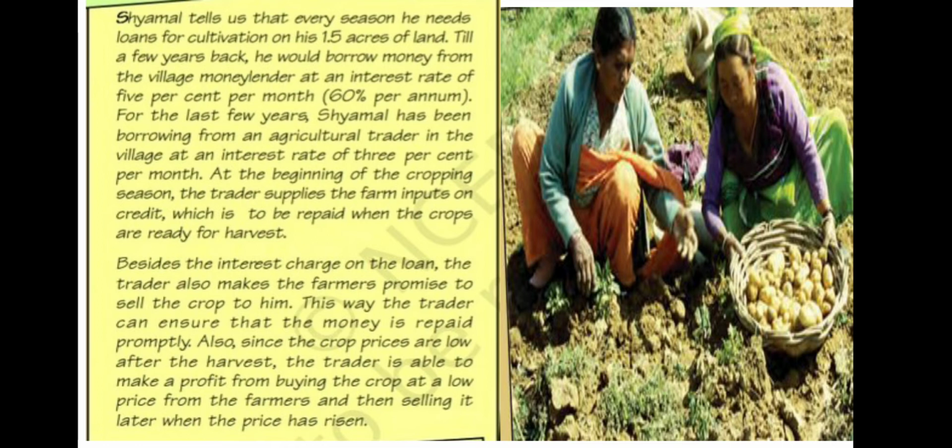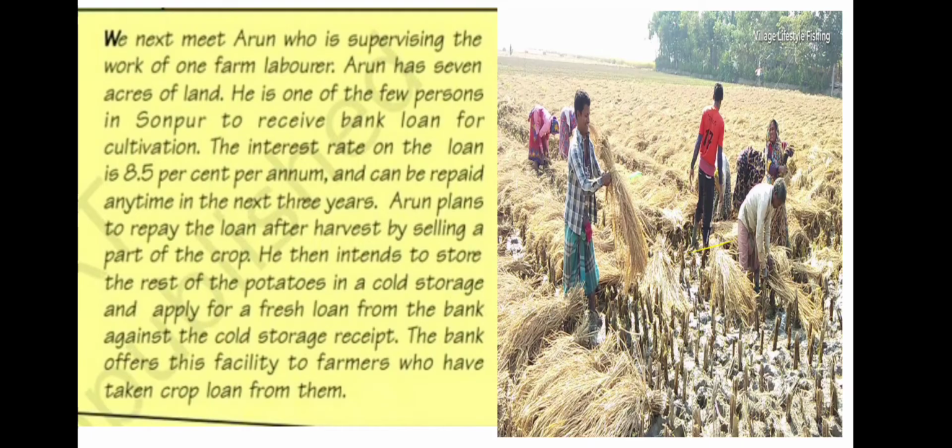So this is the case we are seeing in rural areas. If they take money from the traders or money lenders, they need to sell whatever crop they are growing at a low rate. So here they may lose, and they are not able to repay the loans. So this is the case of Shamal, the credit arrangement in the village.